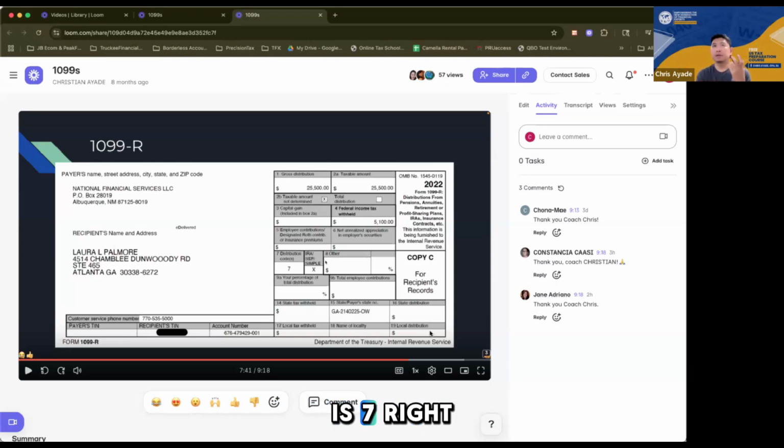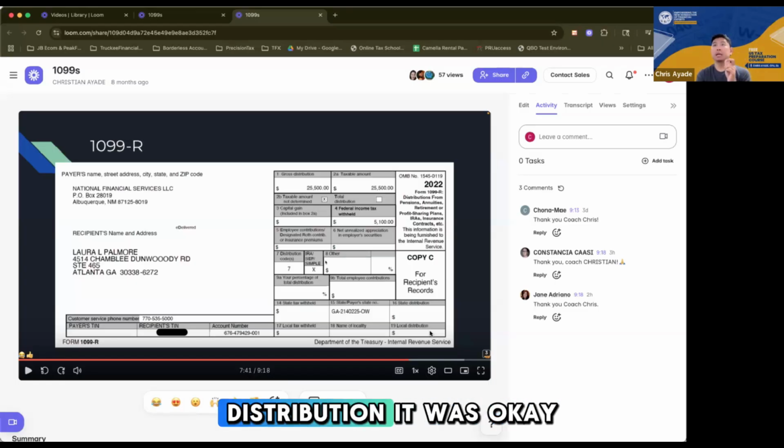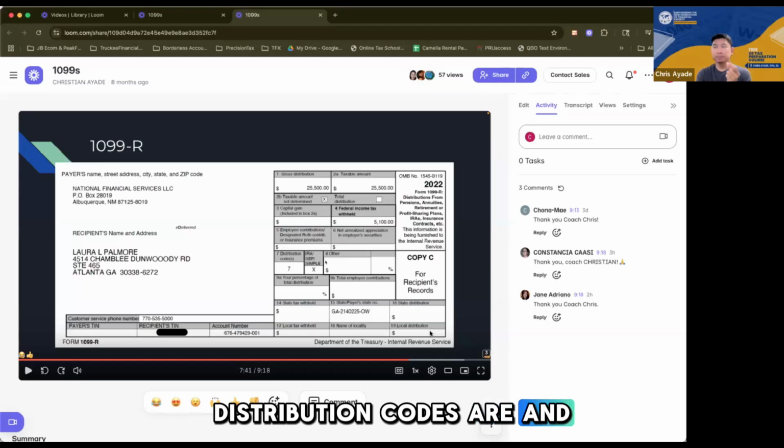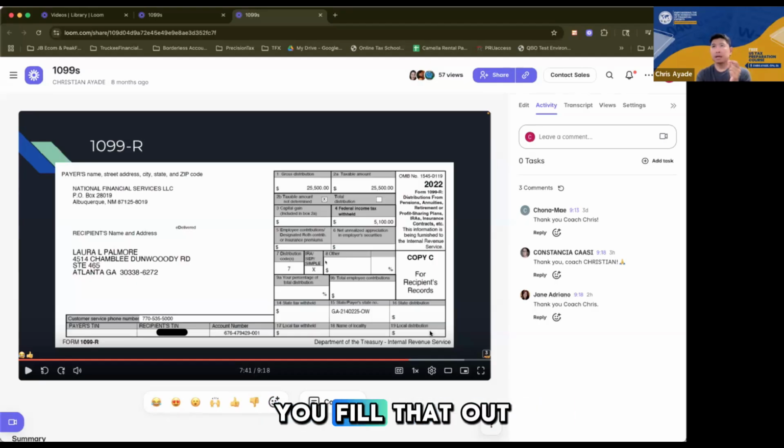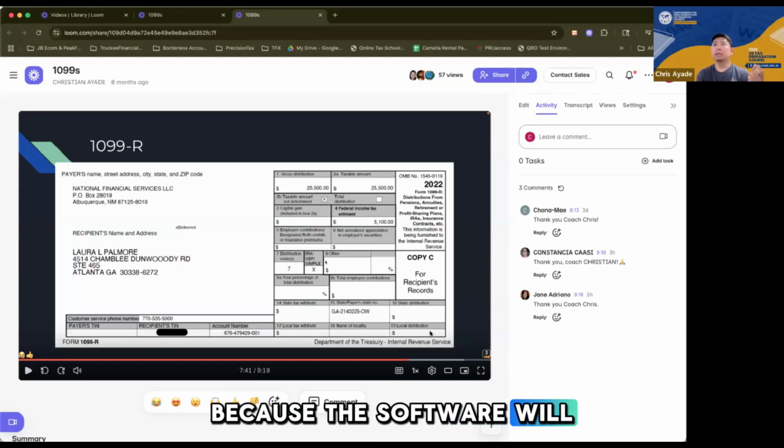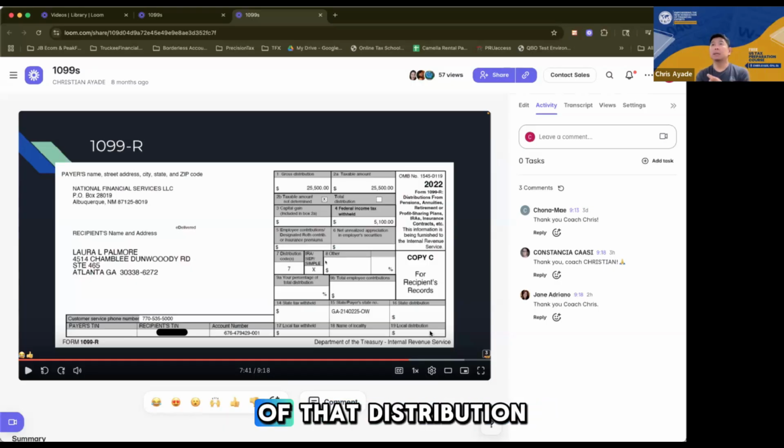Normal distribution is 7, right? So you'll see 7 a lot. And that could tell you what type of distribution it was. Okay, and you can search on the internet what those distribution codes are. And it's very important that you fill that out because the software will then determine the taxability of that distribution. You know what I mean?